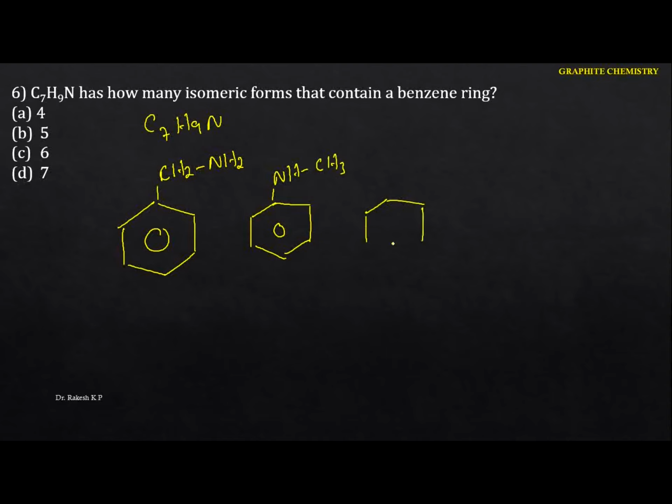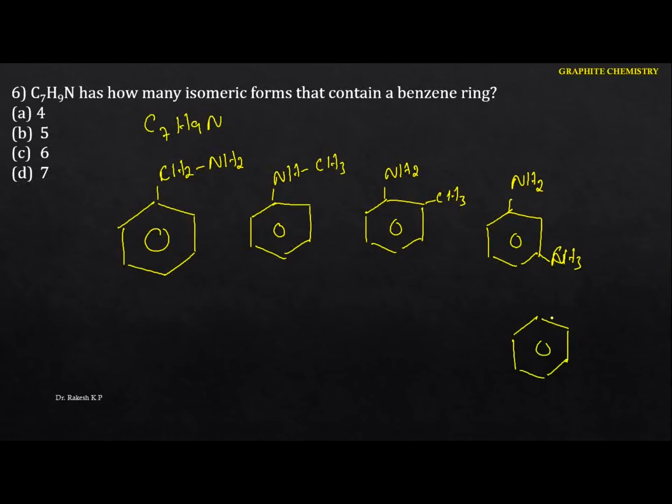Also I can write the different one, that is the toluene derivative. This is the NH2, and in the ortho position I can write the CH3. The same way I can write the CH3 in the meta position. So this is the CH3, this is the meta position. And also I can write it in the para position, so we have ortho, meta, and para. Now these will be the possible structures. That means in total we can identify 5 isomeric forms of the compound containing the benzene ring. Hence in this case the option is B.